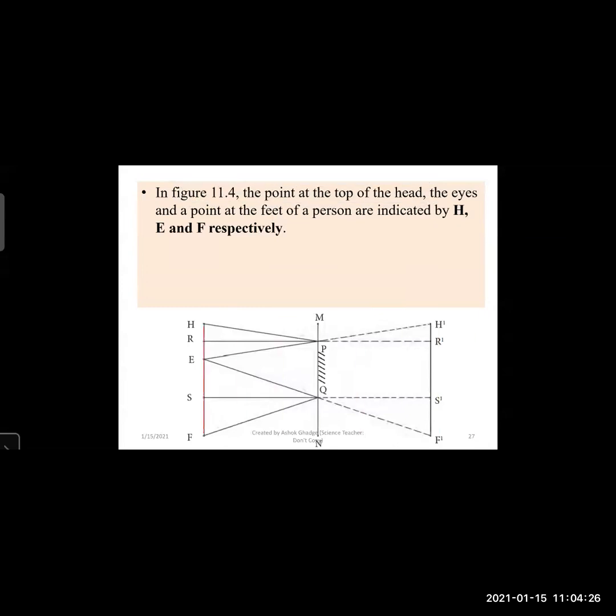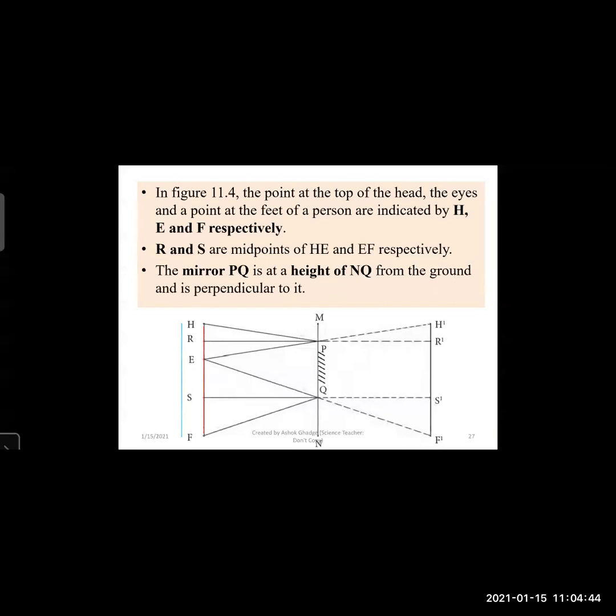HF is the height of the person. R and S are the midpoints: R is the midpoint of HE and S is the midpoint of EF respectively. Now the mirror PQ is at the height of NQ, where N is on the ground. So the height of the mirror is taken as NQ above the ground, and it is perpendicular to the ground.